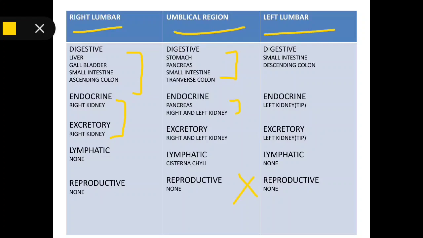Now the left lumbar region. In digestive we have small intestine and descending colon. In endocrine and excretory we have the tip of left kidney. There are no lymphatics and reproductive organs present here.